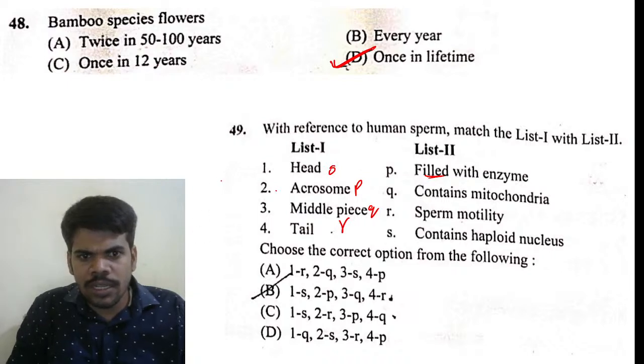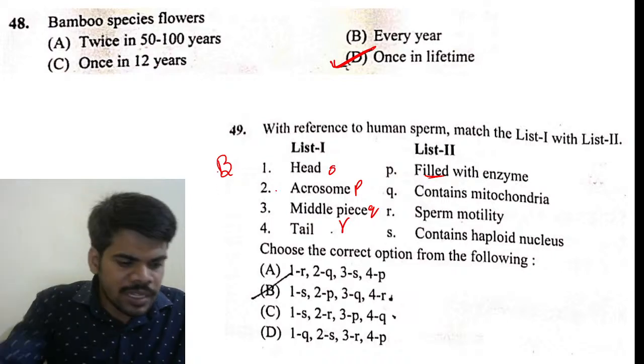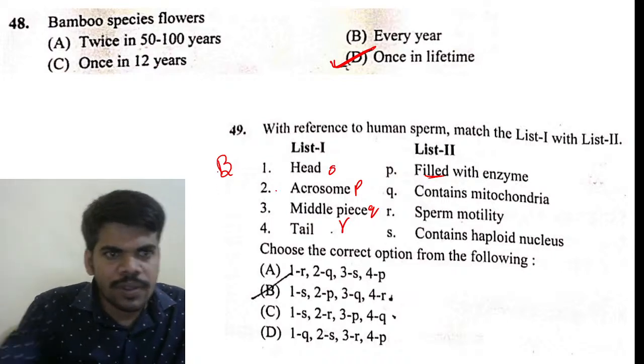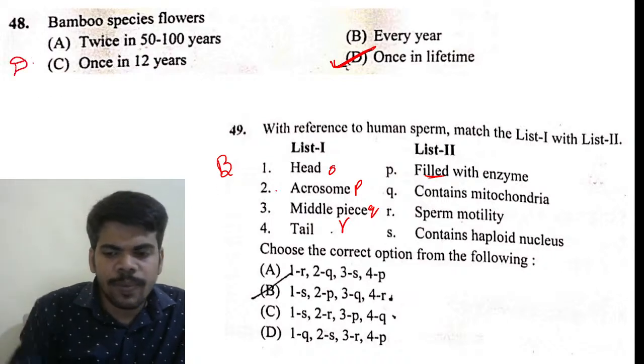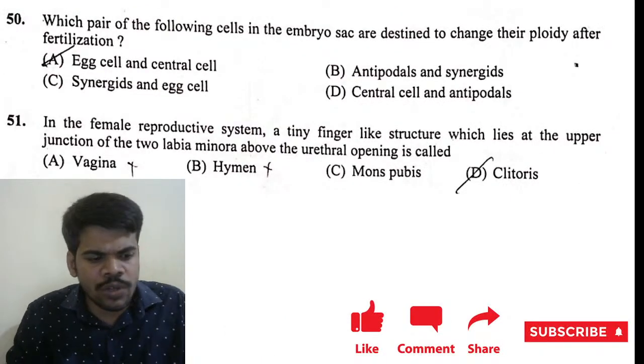SPQR. The right answer is, as you said, B. Correct, 49 B. Excellent, Pradeep, you are correct. 48 is D. 50, 51. Still only 10 questions are there.